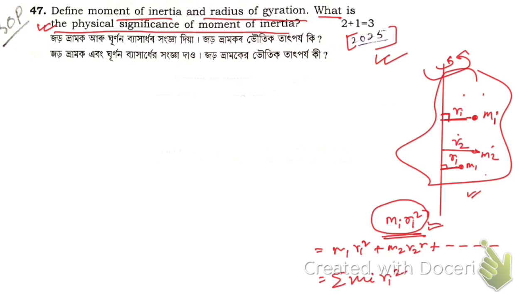Okay, so what does summation mean? That means the sum of all the values obtained by putting i equal to 1 up to i equal to n, that means from 1 to n. If there are n particles, you will get the sum of this series, and the last term will be mn rn square, right? So you can say that moment of inertia is the sum of the product of masses and the square of the perpendicular distances of these particles from the axis of rotation. Hope you have understood this.